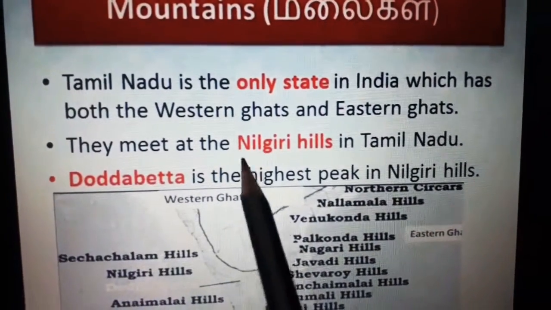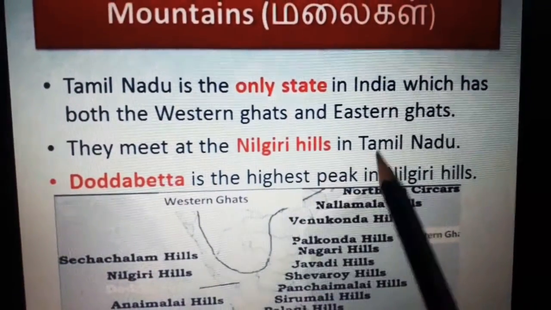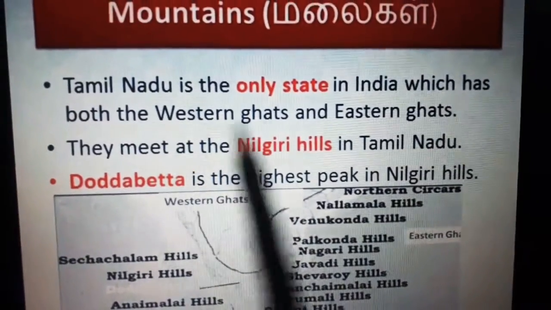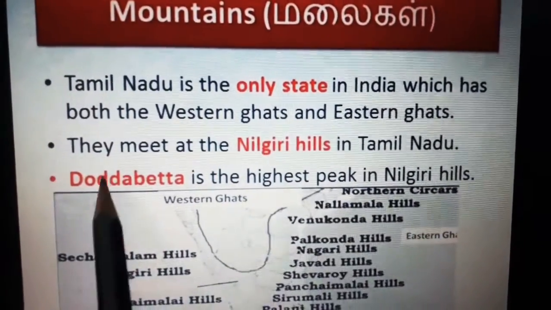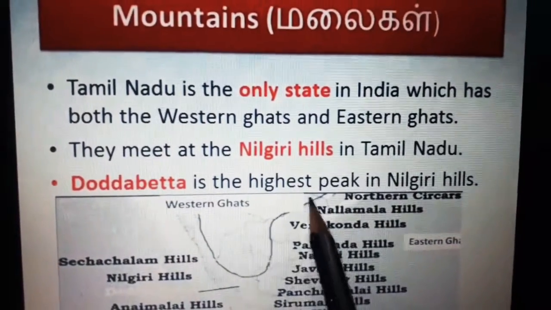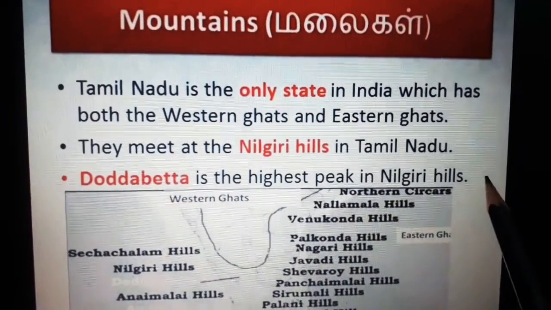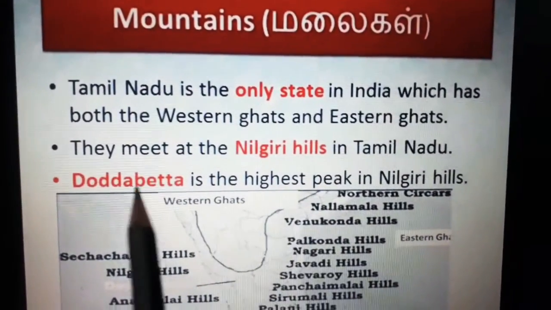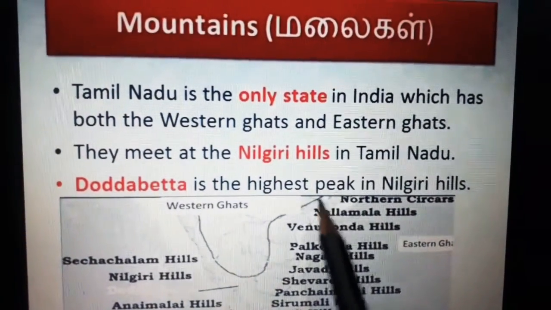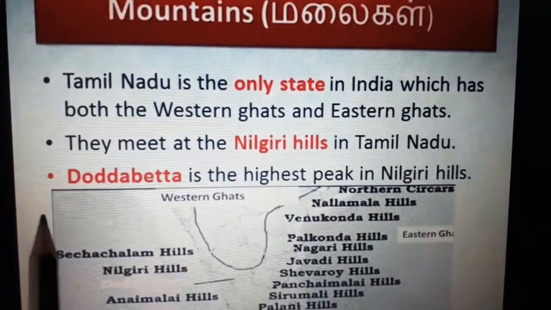They meet at the Nilgiri Hills in Tamil Nadu. Doddabetta is the highest peak in Nilgiri Hills. So Nilgiri Hills, a lot of hills are there.